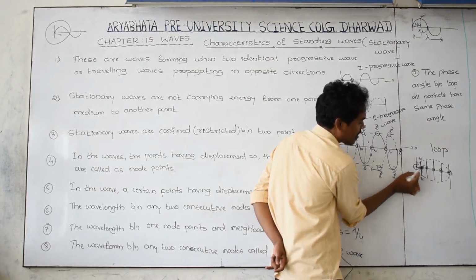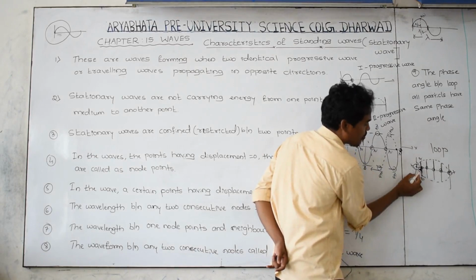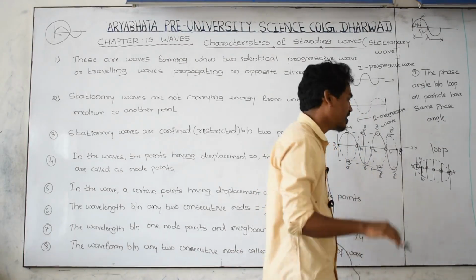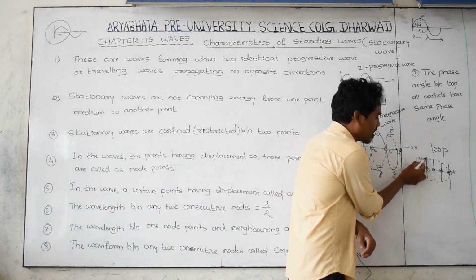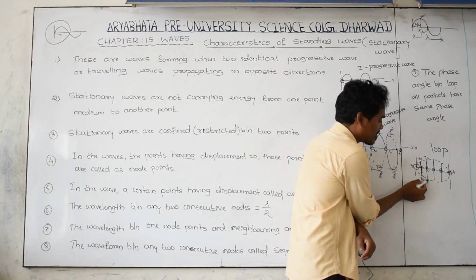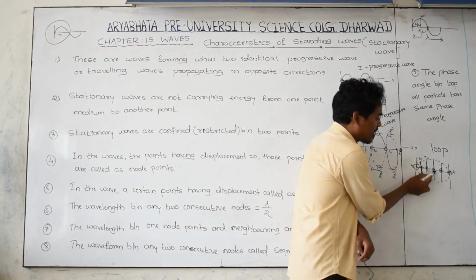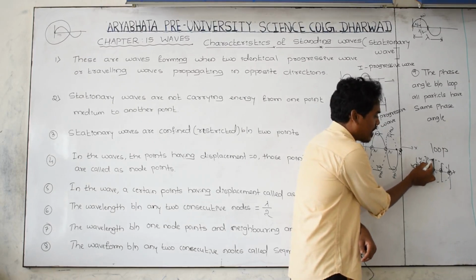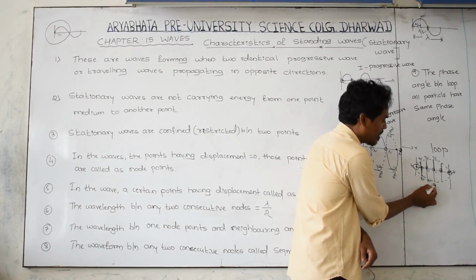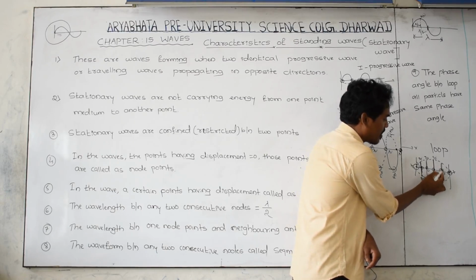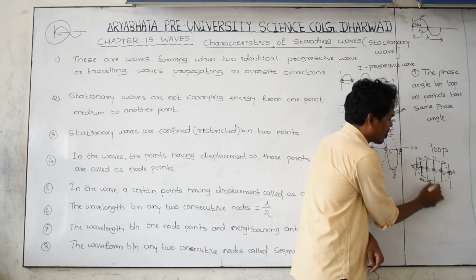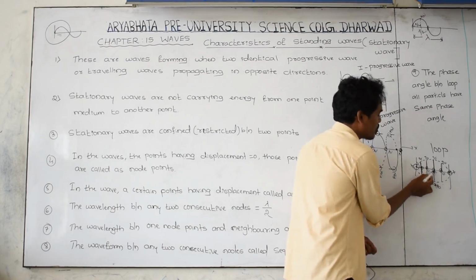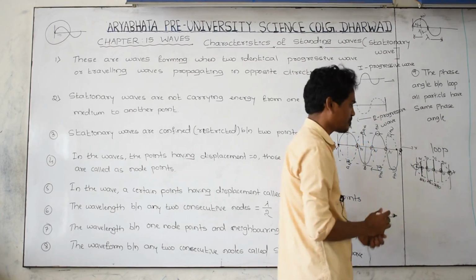For the second particle, leave this one and leave this particle. Only consider 1, 2, 3, 4, the particles in one loop. The angle for the second particle is 0 here. The angle for the second particle is 90 here. The angle for this particle is 90 here. The third particle's phase angle is 0. At this point the angle is 90 degrees, and at this point the angle is 90 degrees. At this point 0 degrees. At this point 90 degrees. At this point, sorry, this is 270. This is 270. And 0, 0, 0, 0, 0. For all the particles the phase angle is 0.